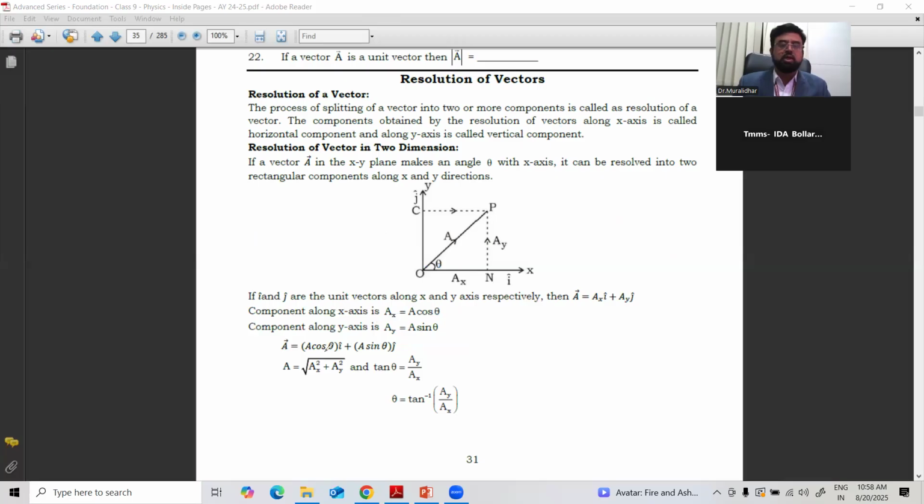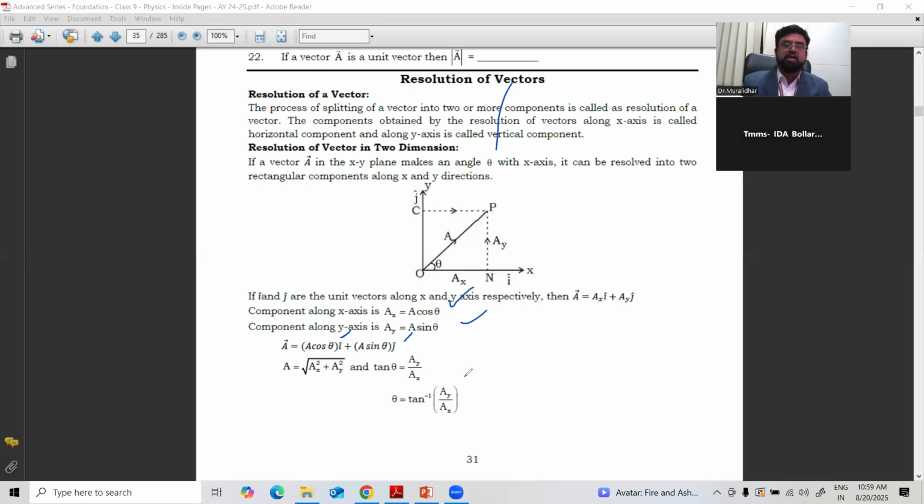It plays a very important role: after resolving, you can find the components along the x-axis and the components along the y-axis. Then A is equal to a cos theta i plus a sin theta j, the sum of the components. Or if you want to find the magnitude, A is equal to the square root of ax square plus ay square.